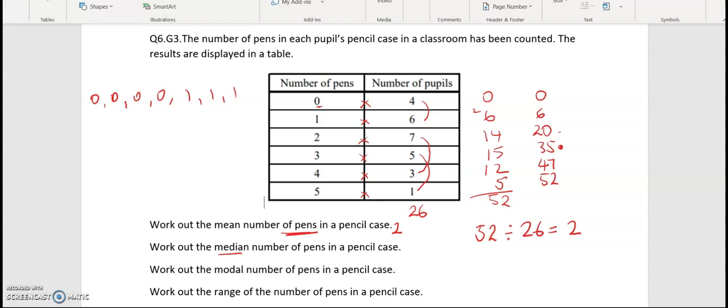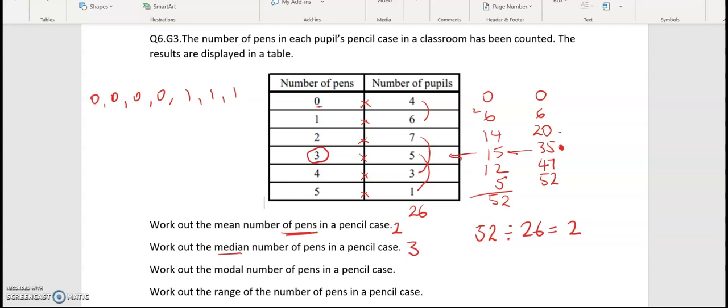So both 26 and 27 go within this 35 in here, because they are lower than 35 but higher than 20. So we're looking at this row. So the median number of pens is 3.